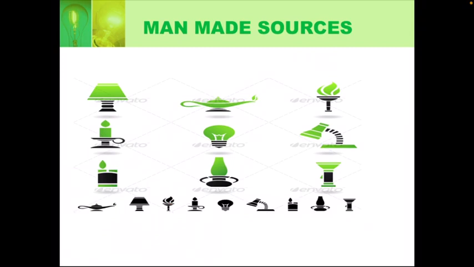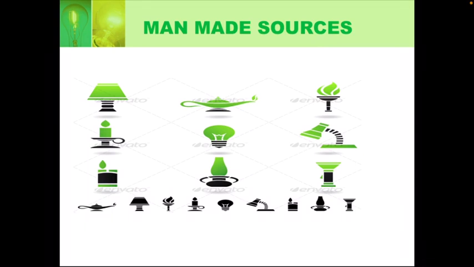When we talk about man-made sources, the sources of light which are made by us and which we can control are known as man-made sources of light. We can either switch them off or on as per our needs. Light bulbs, tube lights, candles and lamps are a few man-made sources of light. Do you know who invented the first light bulb? The first light bulb was invented by the scientist Thomas Edison. He failed several times during his invention but continued and successfully invented the first light bulb.